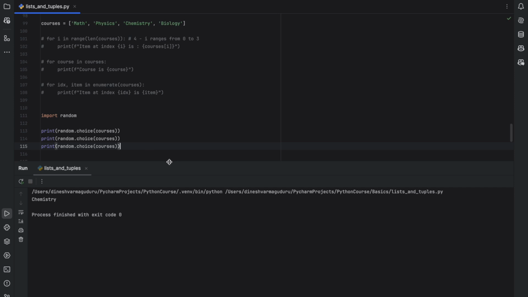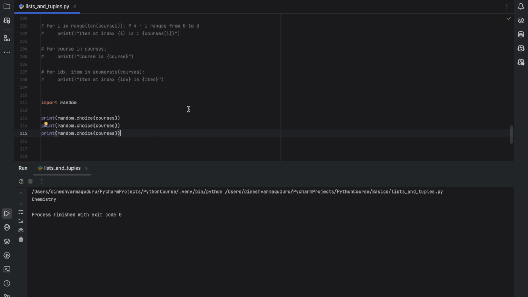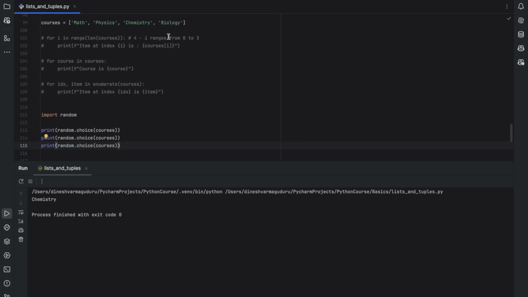If we run this random choice three times, it's not guaranteed that it will return three different items in the list. It can return the same item twice or thrice, or any of them, and it's not predictable. See, it selected math, chemistry, and it selected chemistry again. It's like rolling a die and waiting for which outcome will come.